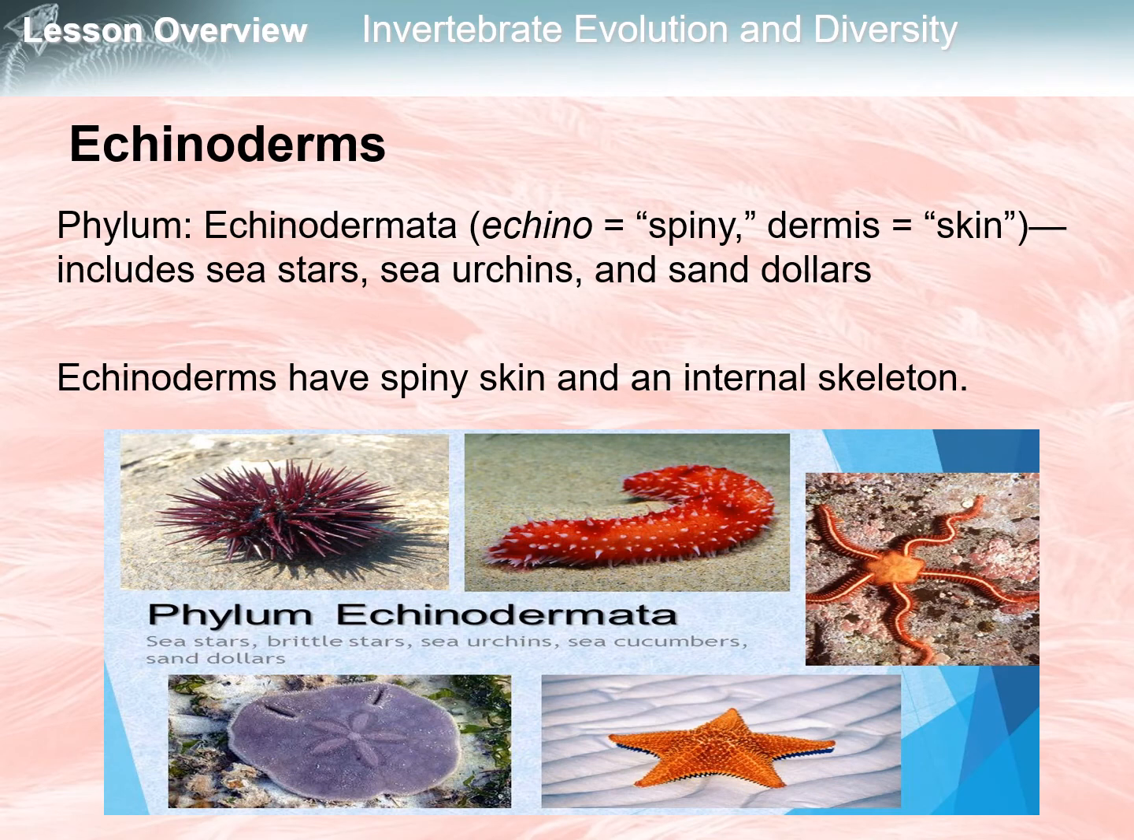The echinoderms, from phylum Echinodermata. Echino means spiny and dermis means skin. This includes sea stars, sea urchins, and sand dollars. Echinoderms have spiny skin and an internal skeleton. They also have a water vascular system, which is a network of water-filled tubes that include suction cup-like tube feet, which are used for walking and gripping prey. Most exhibit five-part radial symmetry.